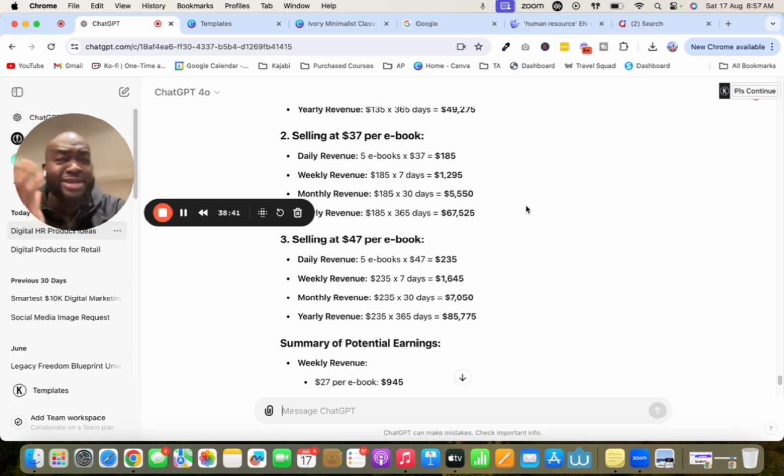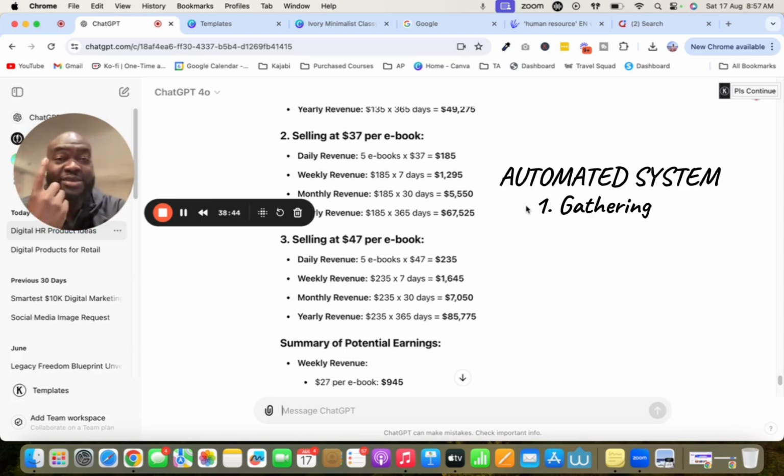That automated system, it does 4 things for you. It does all the gathering, because remember, we covered your ideal client earlier, while creating this digital product. So instead of you now having to be on the phone or sending individuals what is called a DM, or cold calling people, your automated system does a lot of the heavy lifting for you. So it's going to deal with all of the gathering. The second thing that it's going to do, it's going to deal with the touch points, aka your follow-up, aka taking people on that date, on the journey where they get to know you, like you, and trust you as an individual. The third thing that it's going to do, it is going to cover the transaction, aka the sale.